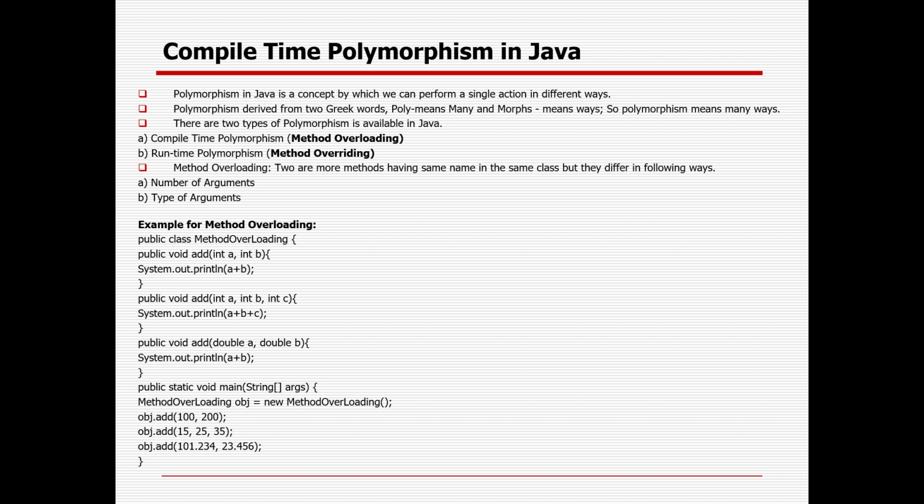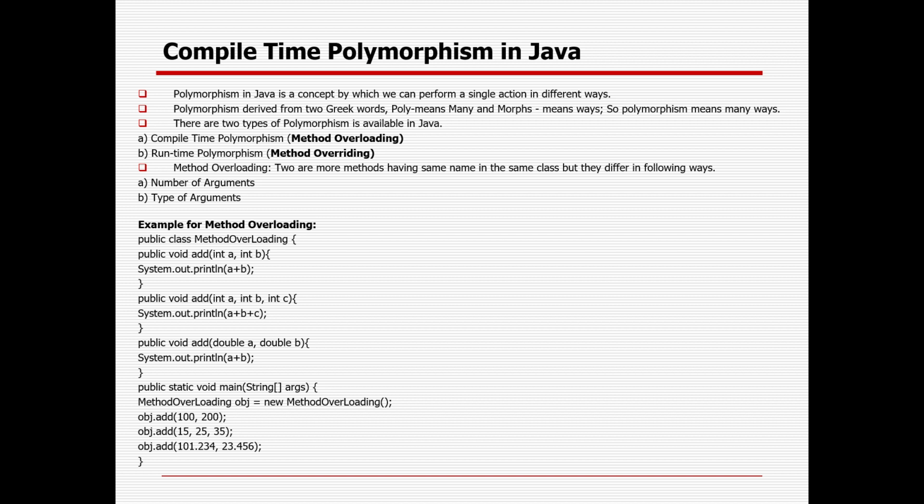So what is polymorphism? Poly means many and morphism means form, right? So polymorphism is a Java OOPS concept by which a user can perform a single action in different ways. Polymorphism is derived from two Greek words, poly meaning many and morph meaning way or form. So polymorphism means many forms. There are primarily two types of polymorphism available in Java. One is compile time or static, or method overloading. Another is runtime or method overriding, or dynamic polymorphism.